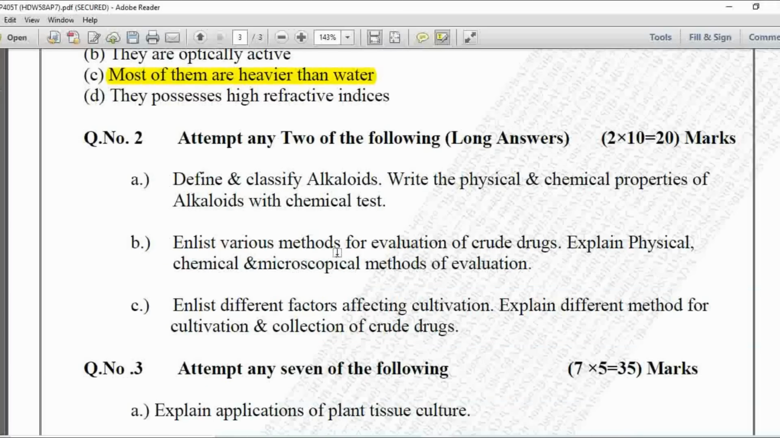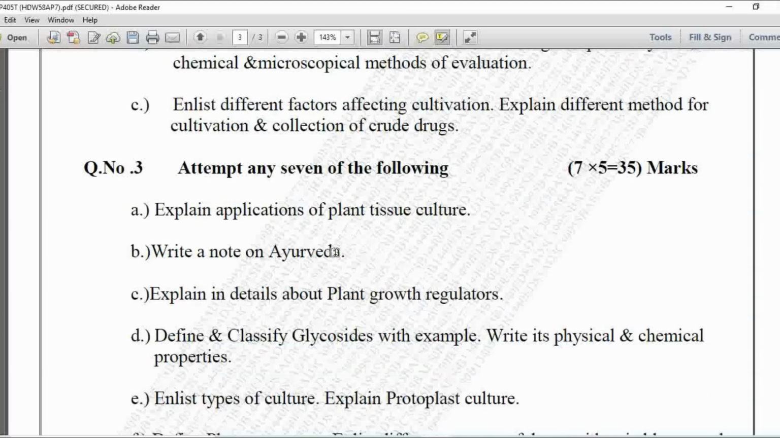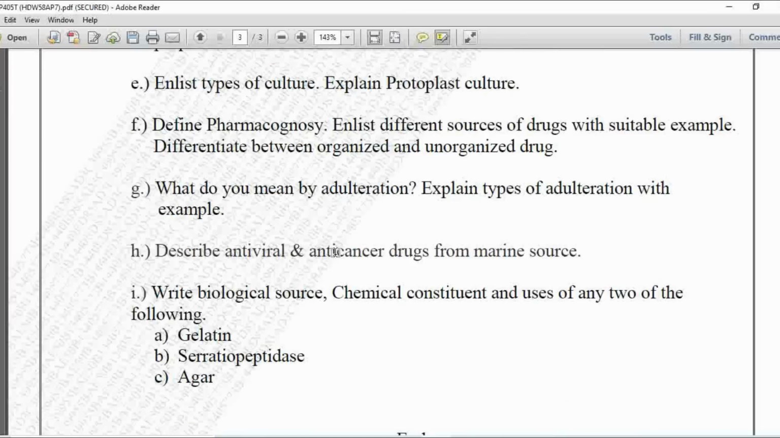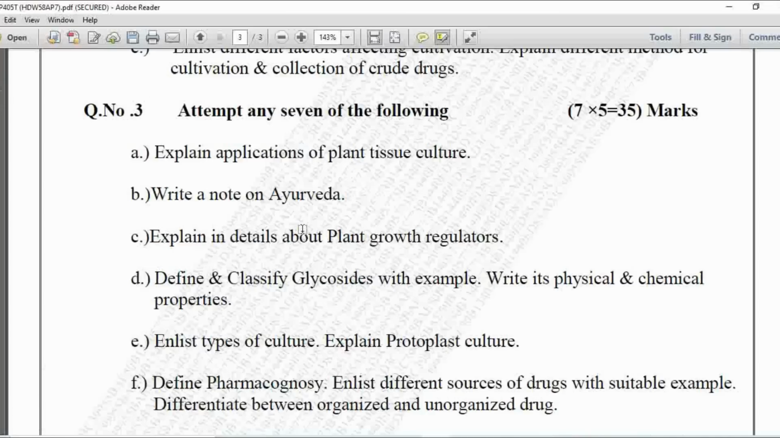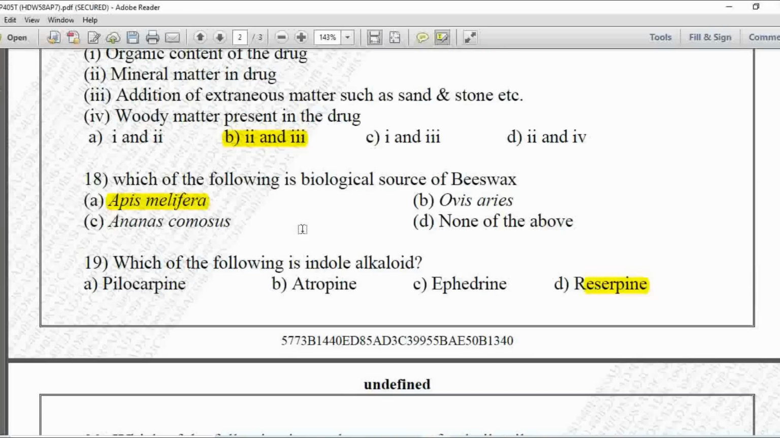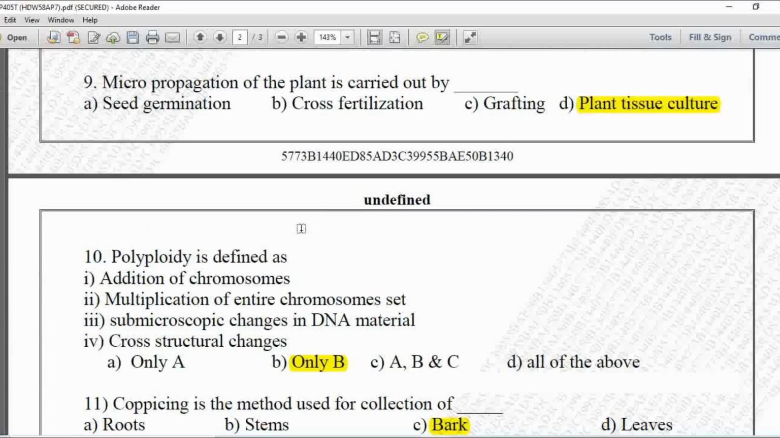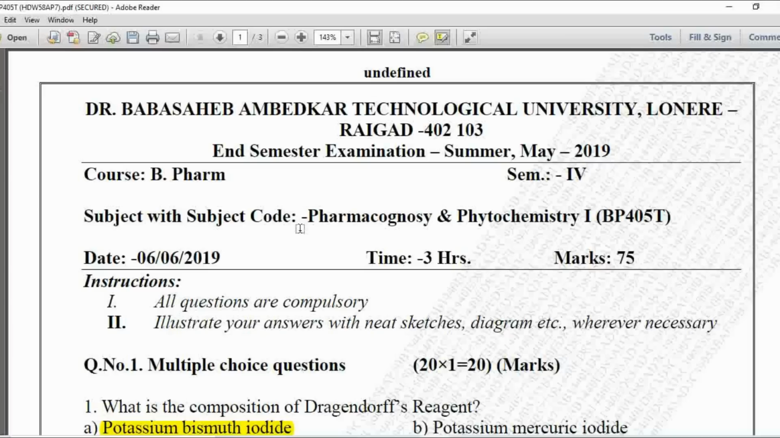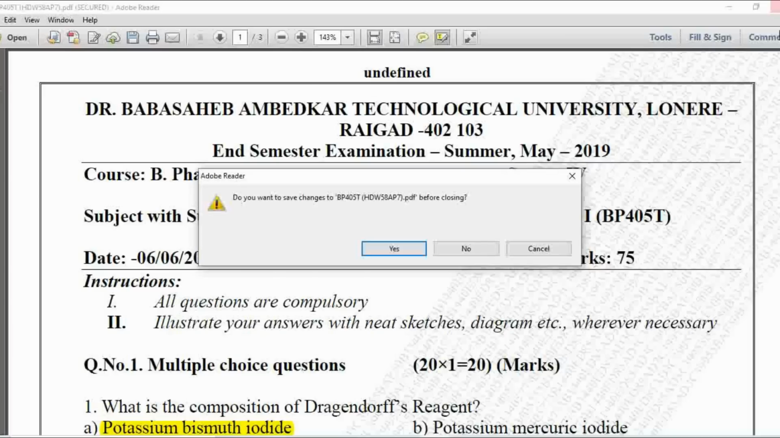So this is your complete paper given over here. The paper is already posted in our playlist D/2 question bank series. In that you can see the complete paper of these examinations. For any query you can ask me in the comment section. So in this way we have discussed the MCQs of this summer examination 2019 for pharmacognosy and phytochemistry 1 BP 405T. Now we will see the next paper.